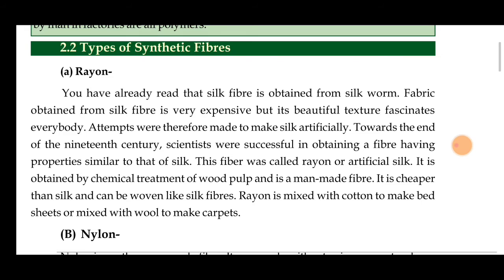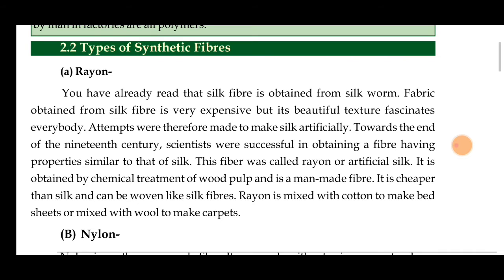Towards the end of the 19th century, scientists were successful in obtaining a fiber having similar properties that looks like silk. This fiber was called rayon or artificial silk. So now the duplicate is made like silk.